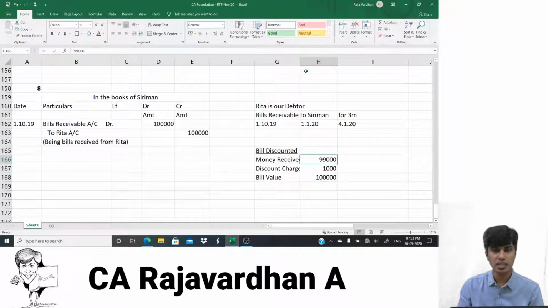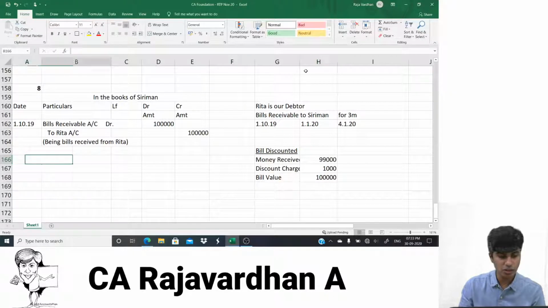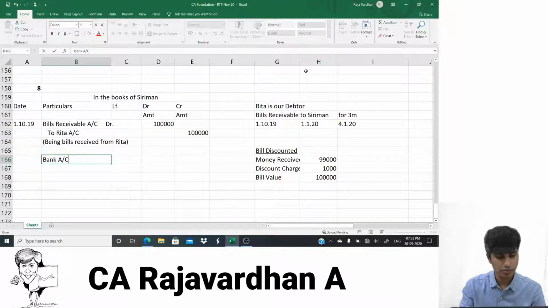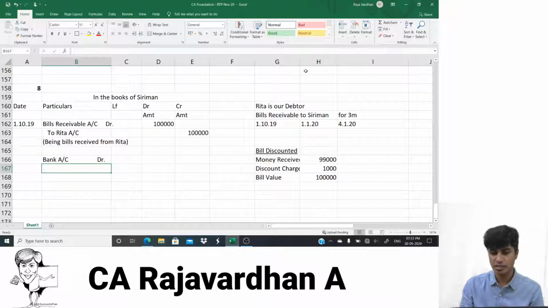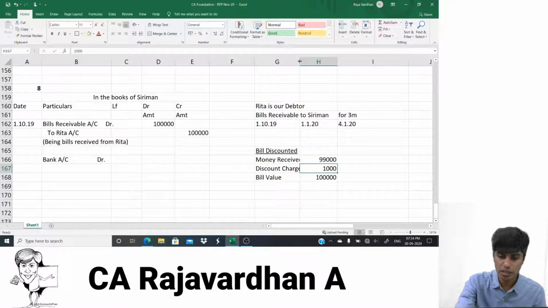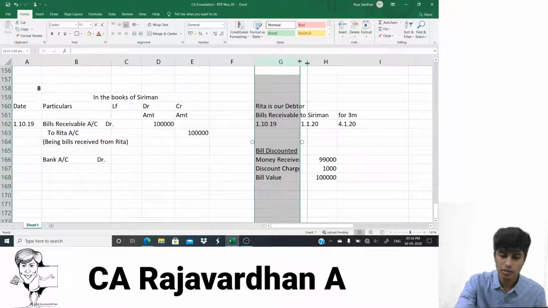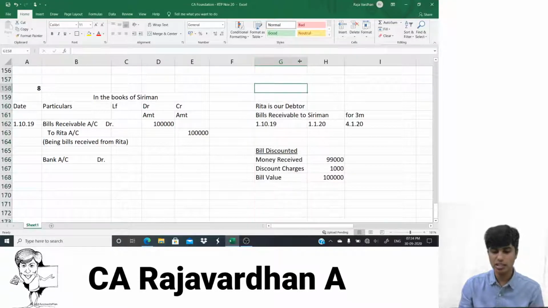To this extent, money is received. It is an increase in our bank balance. I would have to write bank account debit. Why? To that extent, the bank balance is increasing. Now, the discount charges, to that extent, that is our expense.